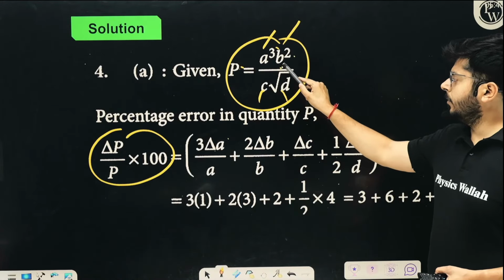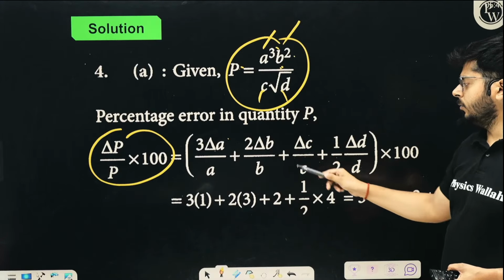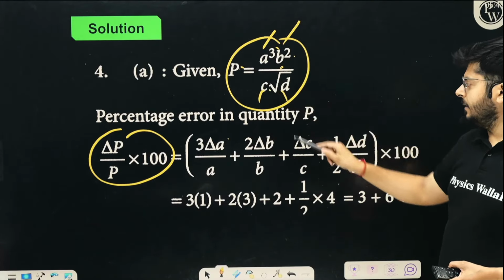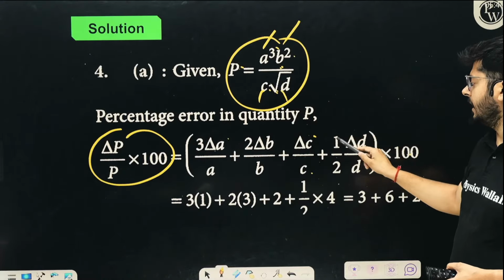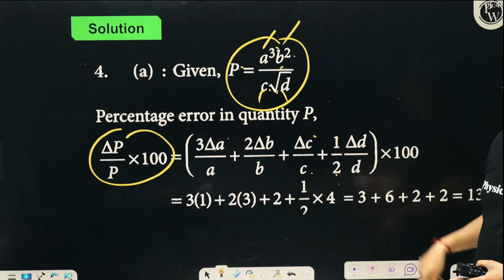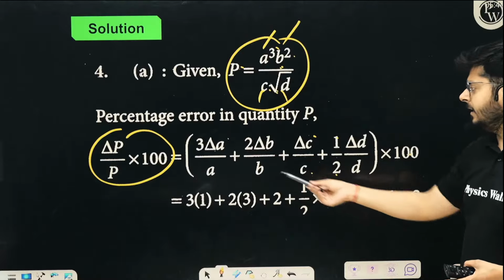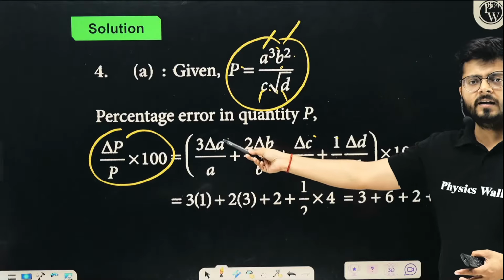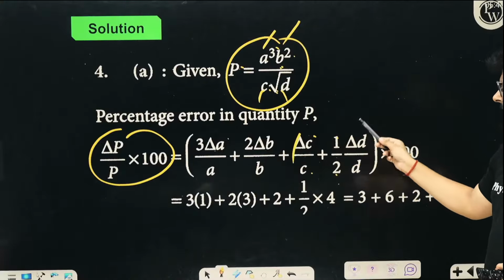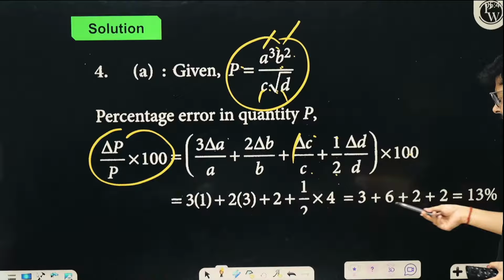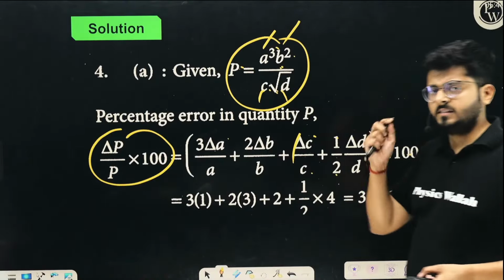2 times delta B upon B into 100, 100 is taken out. 1 times delta C upon C into 100, 100 is taken out, and half, because under root is there, half times delta D upon D into 100, right? Just add them up. In each one of them, delta A upon A into 100 is given 1%, then it is given 3%, it is given 2%, and it is given 4%. So whatever those values are, just write it down, and 13% is the final answer.